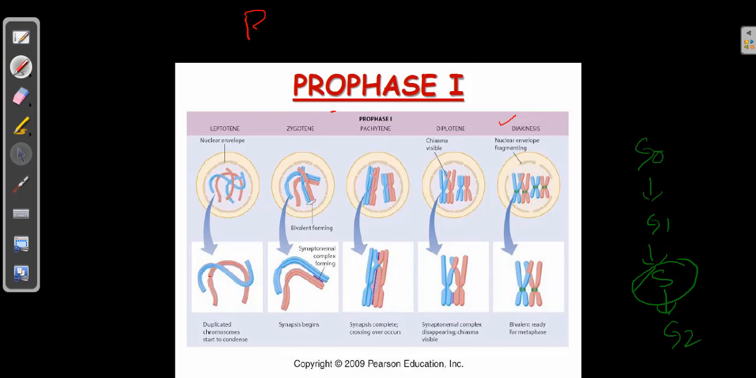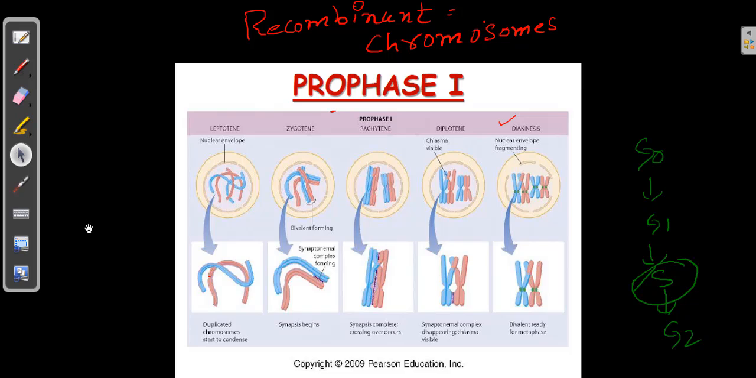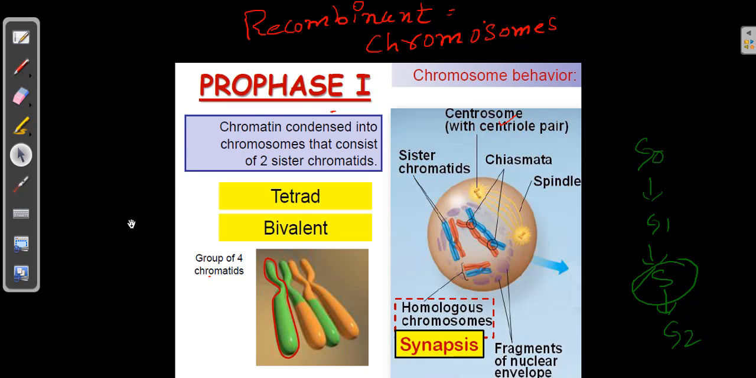When you say recombinant chromosome, it will have the features of both. It will have partial presence of mother and partial presence of father's chromosomal mixing up. So that's what the recombinant chromosome refers to. Alright, so you can see in diakinesis the recombinant chromosomes are formed. And next you can see the next stage, the prophase 1. So this is an overview, you can say.